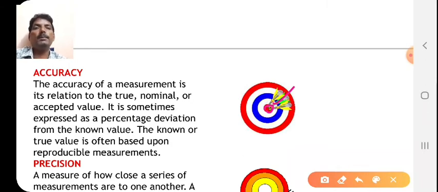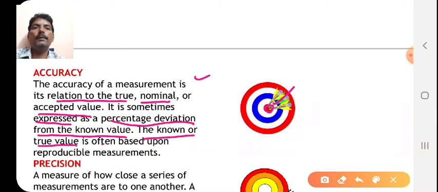The accuracy of a measurement is its relation to the true, nominal or accepted value. It is sometimes expressed as the percentage deviation from the known value. The known or true value is often based upon reproducible measurement. These are the things which are related with accuracy.